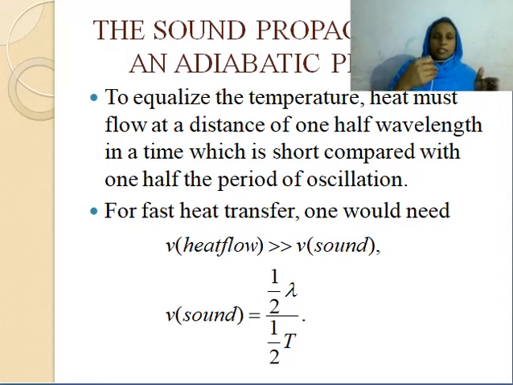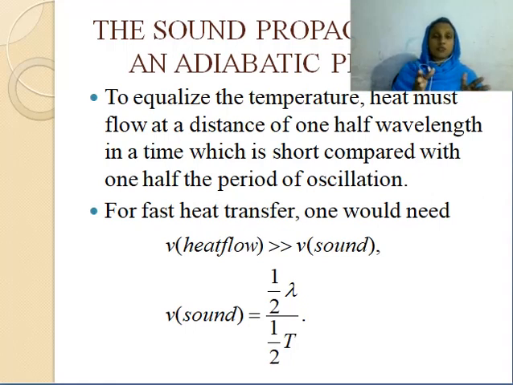So the heat should flow in a time shorter than the half period of the oscillation. That means the velocity of heat flow should be greater than the velocity of the sound.